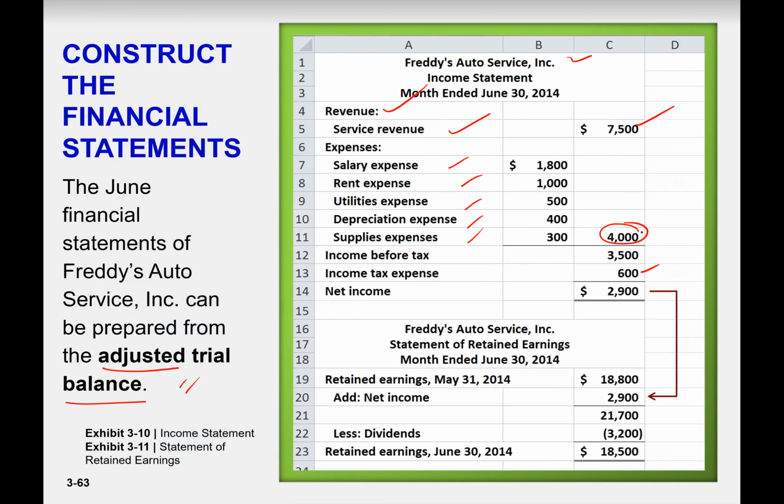So 7,500 minus all the expenses, we have 3,500. From 3,500 you subtract taxes, and this would be our net income. Now remember, after making net income, we make retained earnings, right? So in our question, it is mentioned that